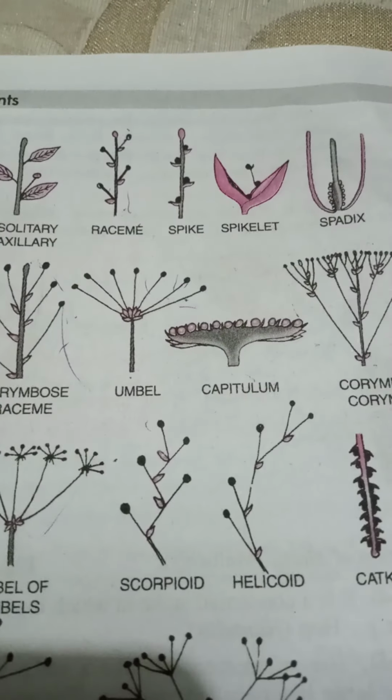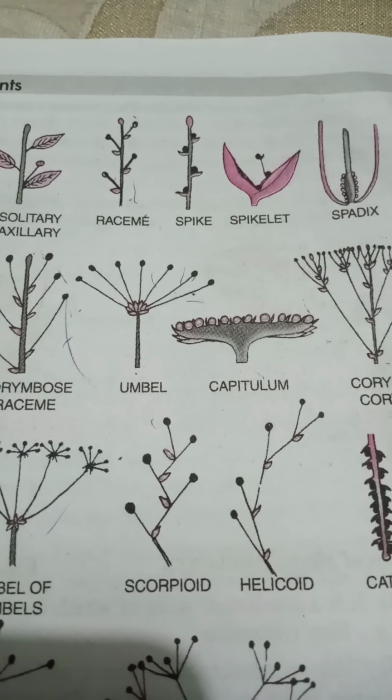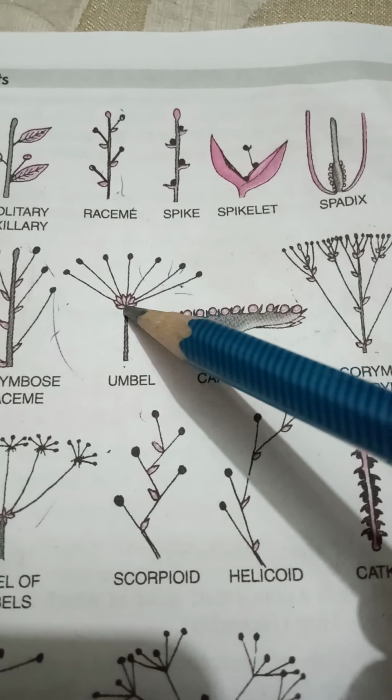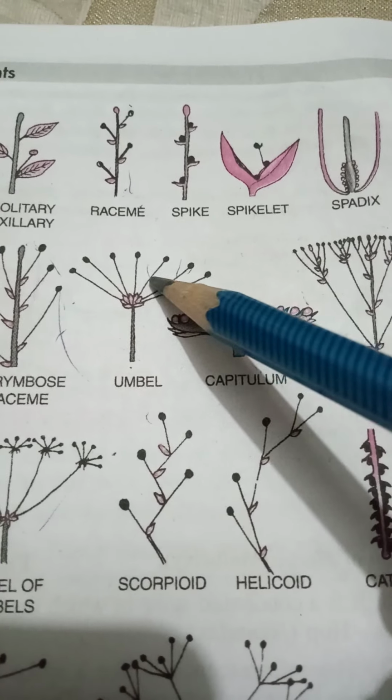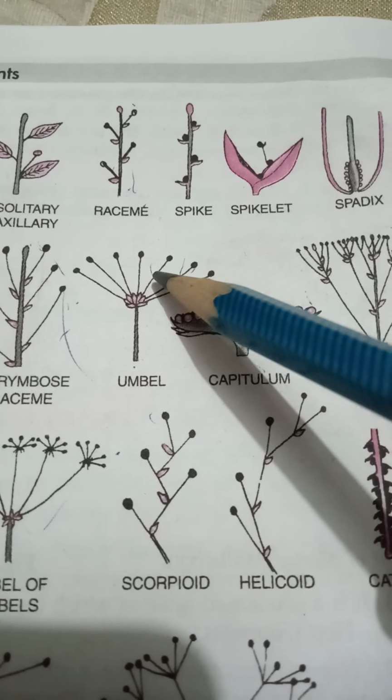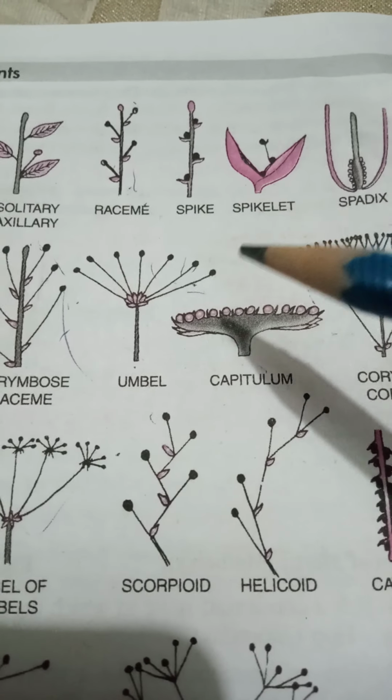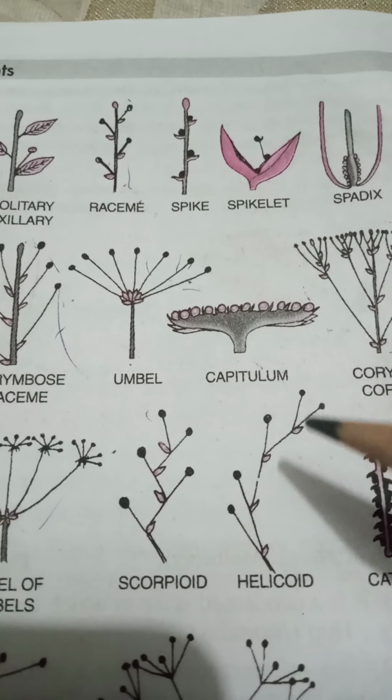Then next we come to the umbel. In umbel the peduncle is short and from a common point the pedicels develop. So these are all pedicellate flowers. Examples are observed in case of Centella asiatica or in case of coriander also.